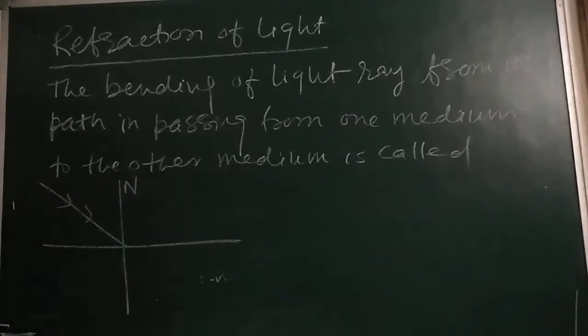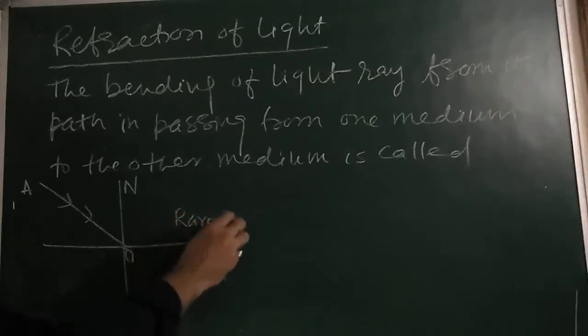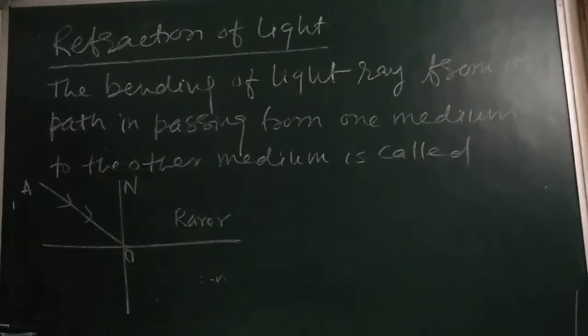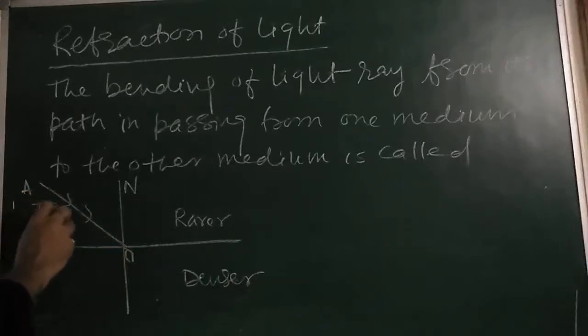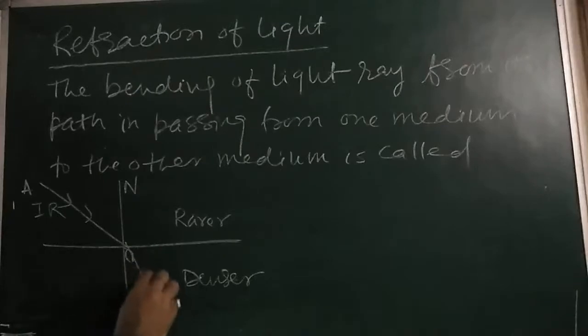Suppose this is our rarer medium, it means the particles are far apart from each other. Here is the denser medium in which the particles are closely attached. When the incident ray comes from rarer medium to the denser medium, it will bend towards the normal, say along OB.